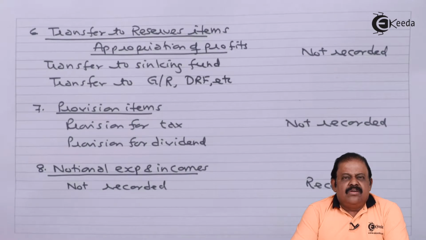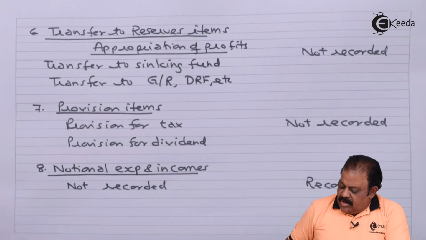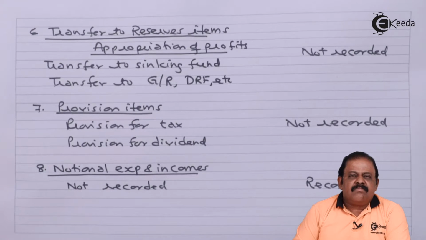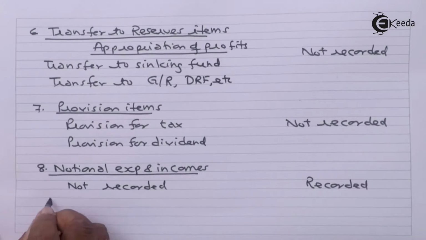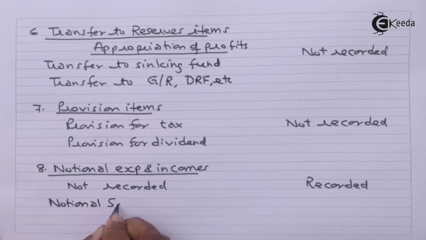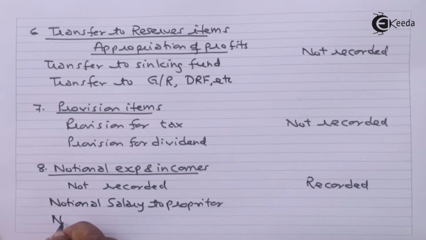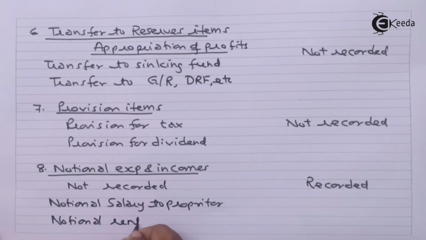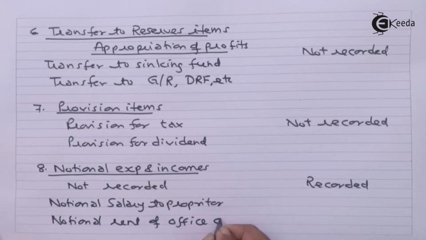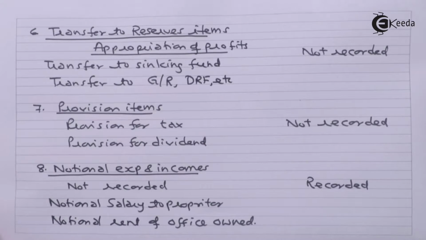In the cost book we record certain expenses which we are not going to pay in cash. That means they are not payable and not actually paid. Those are recorded on a notional basis. For example, notional salary to proprietor.